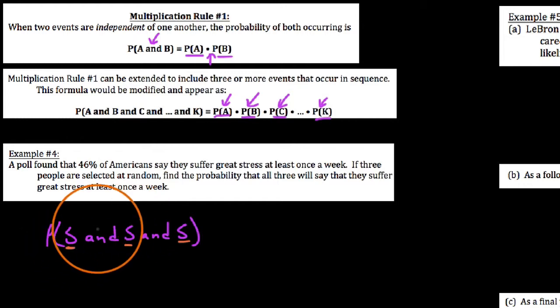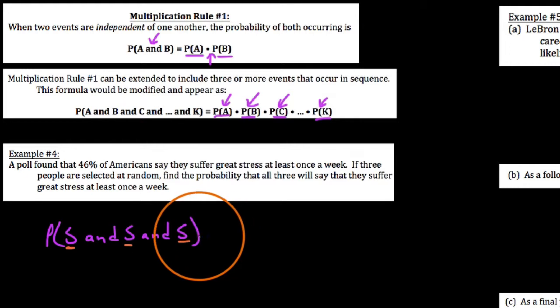And then the other thing is this: it's not so much important whether or not we released the first person back into the population, unless you have a very small population. So according to this poll, we're saying about 46% of Americans, in the entire population, which is so large that holding on to this person right here and not releasing them back into the population might not affect these other two probabilities very greatly, not significantly enough that you'd notice it. So we're going to interpret this as a situation where grabbing three people is three people in sequence, and that the population is so large that these events could be considered, for all intents and purposes, independent of one another.